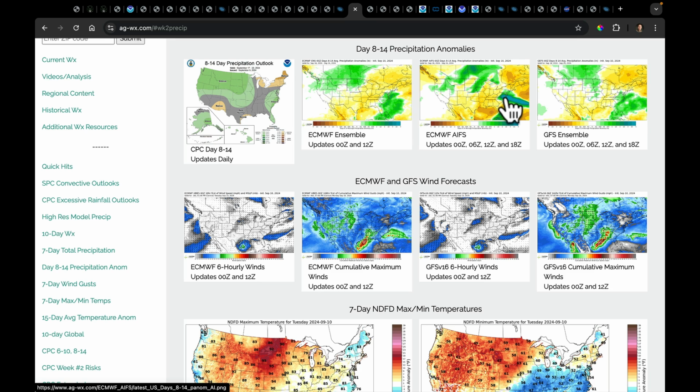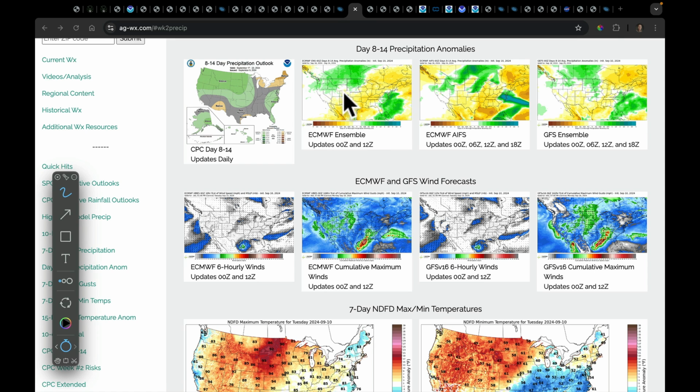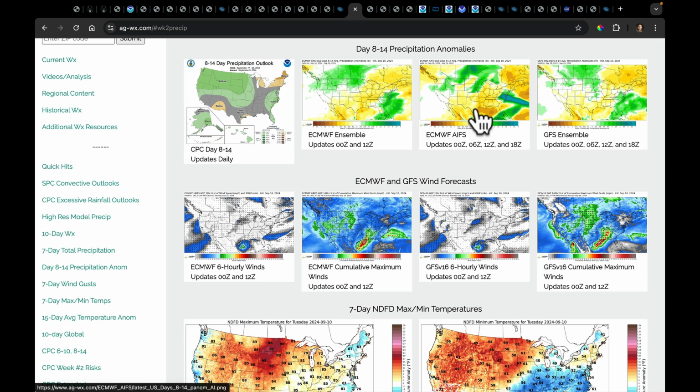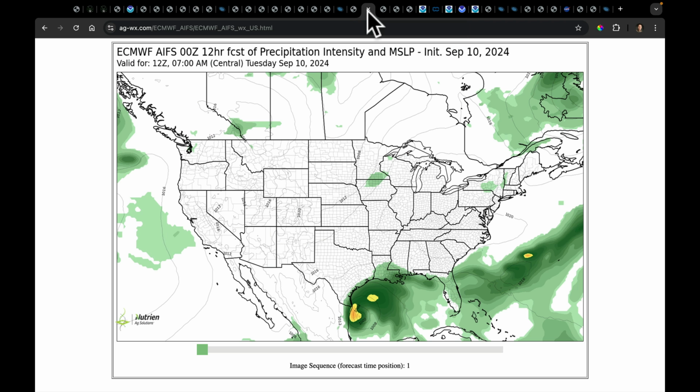There's that AI doing something different than the other models. The other models are wet, wet, wet, very consistent. But there's something here that we have to pay attention to. And if you're curious why the AI looks like that, remember, you now have access to its forecast.